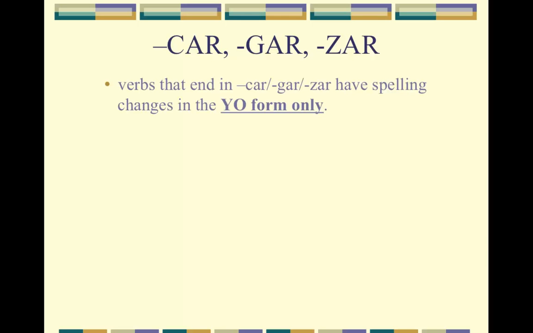There are lots of special spelling cases and irregulars in the preterite. And so in capítulo 8, we will be doing some, and then in capítulo 9, we will do the rest. So we have 2 chapters of just learning conjugations. So verbs that end in car, gar, or zar van a tener un cambio de ortografía en la forma de yo solamente. So they'll have a spelling change, but it's only going to happen in the yo form. And it's to maintain that k sound, g sound, and the s sound.